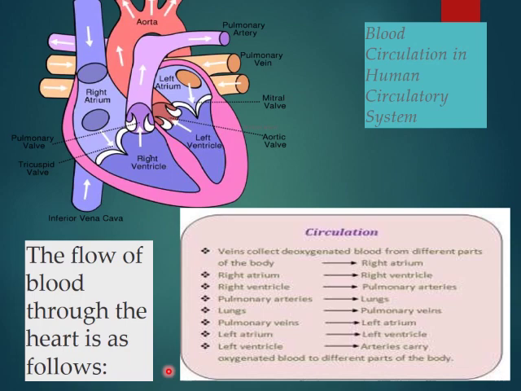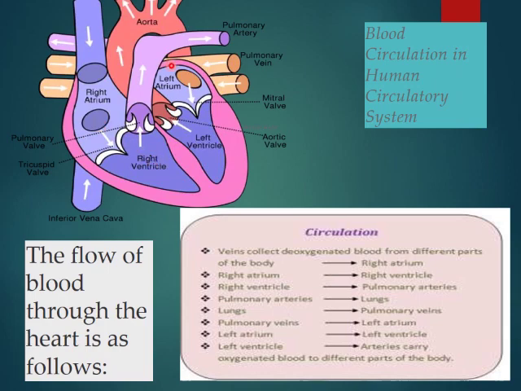Now we talk about the human heart. This is the human heart, blood circulation in the human circulatory system, right? So if we see, this is the right atrium and this is the left atrium. The right side appears left and the left appears right when we draw it on the board, or when we give the 3D view of it. Okay. So there are the walls. See, these are the four chambers.